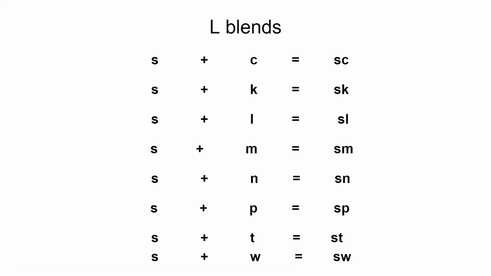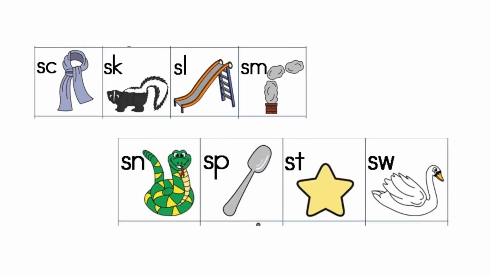So now let's see some words with these sounds. So this is a scarf. Sk, arf, scarf. Sk, unk, skunk. Sl, ide, slide. Sm, oke, smoke. Sn, ake, snake. Sp, oon, spoon. St, ar, star. Sw, an, swan. So scarf, skunk, slide, smoke, snake, spoon, star, swan.